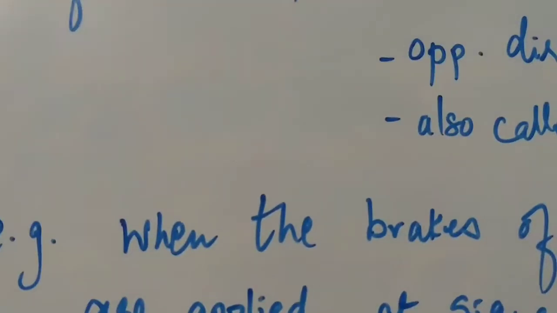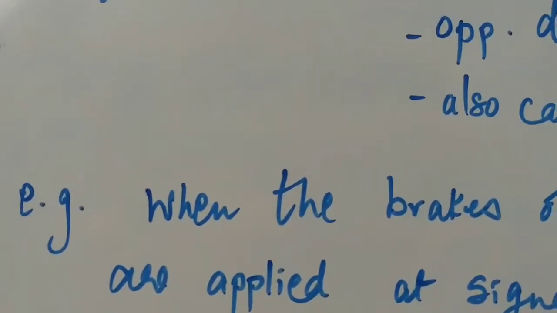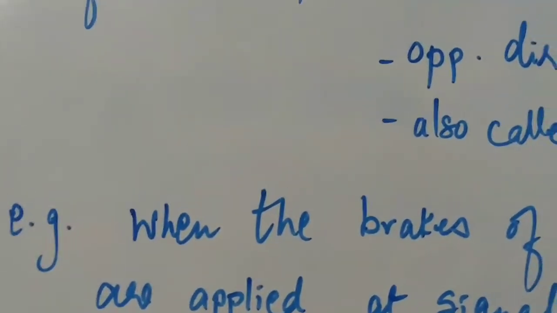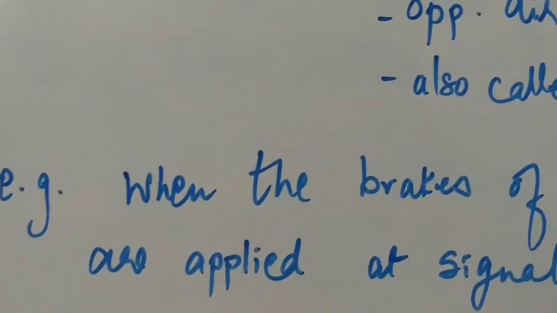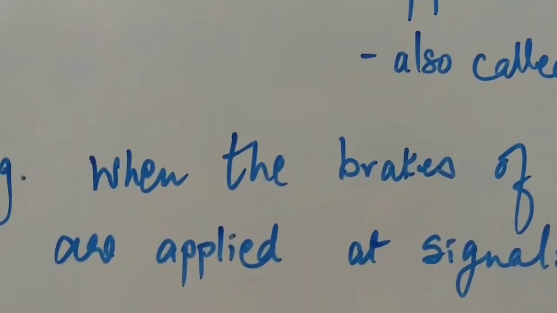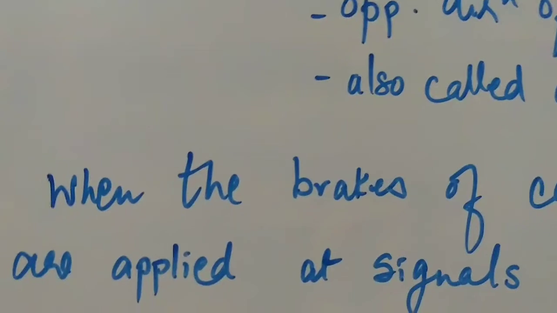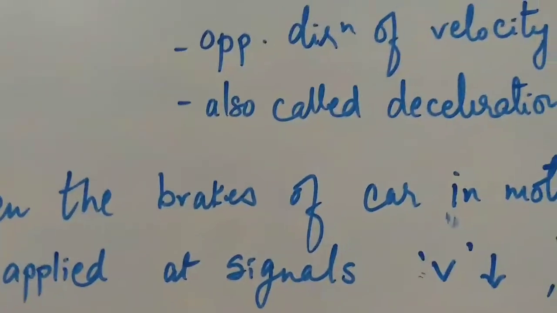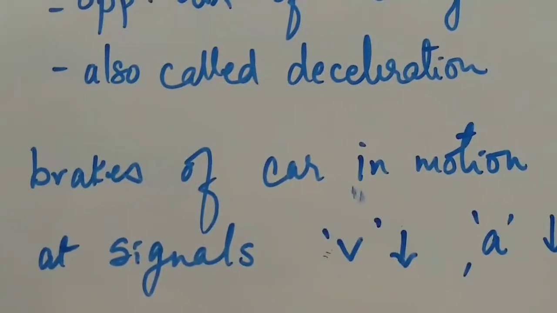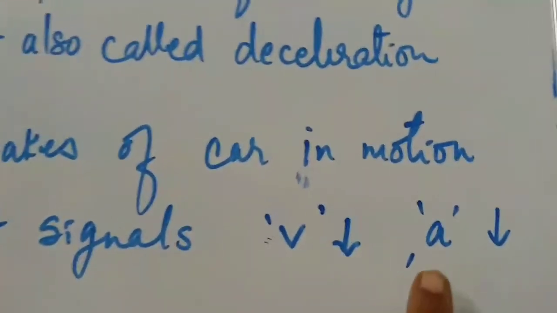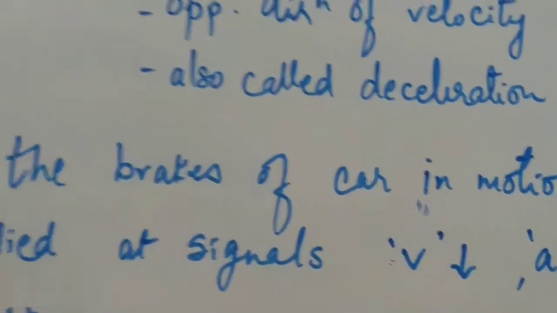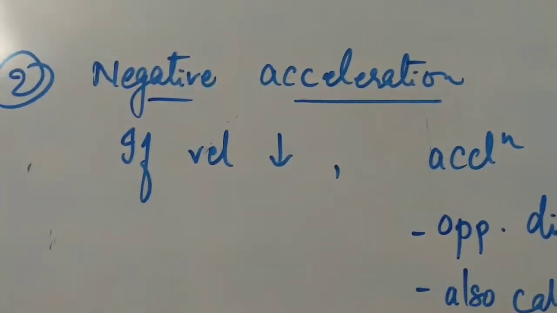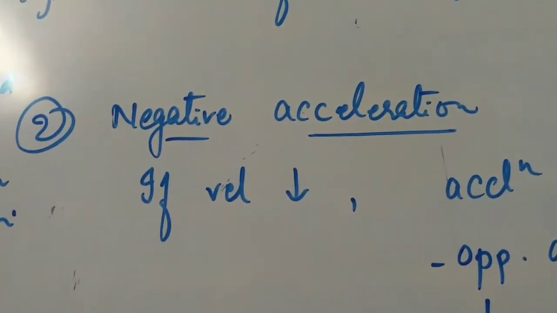For example, when a car is moving on the road and approaching the signals, it has to wait. So the driver applies the brakes all of a sudden. When the brakes of the car are applied at the signals, the velocity is decreasing. Obviously, the acceleration is going to decrease. Such type of acceleration is said to be negative acceleration.